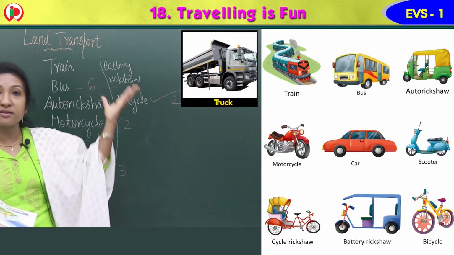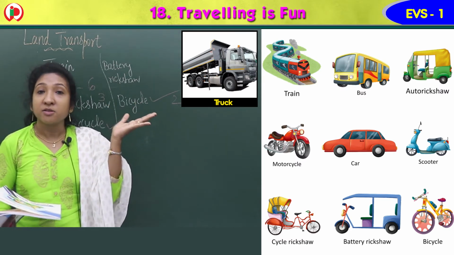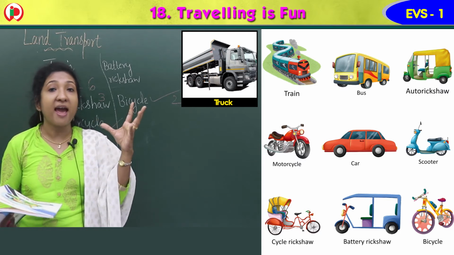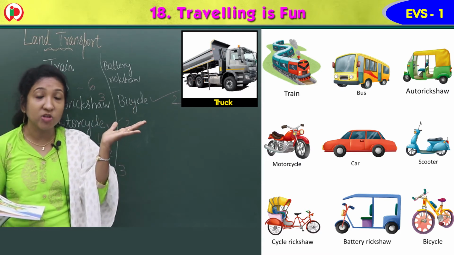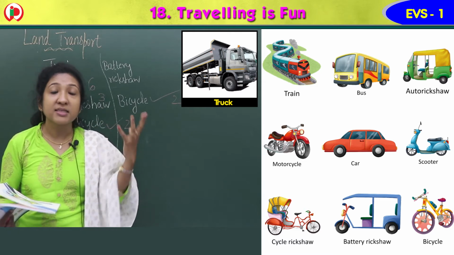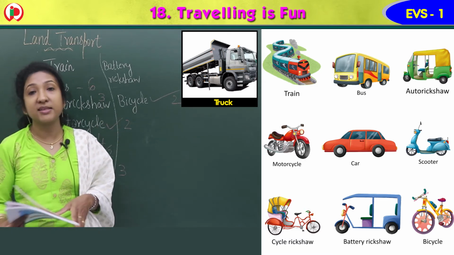Trucks, big lorries. You can see the image here. Truck, bus and all, they have 6 wheels. Can you see the image here? Truck image. Yes, it has 6 wheels, and bus also has 6 wheels.